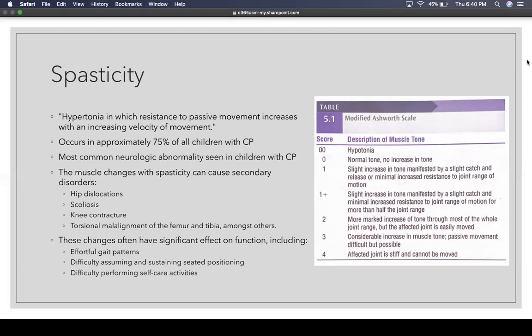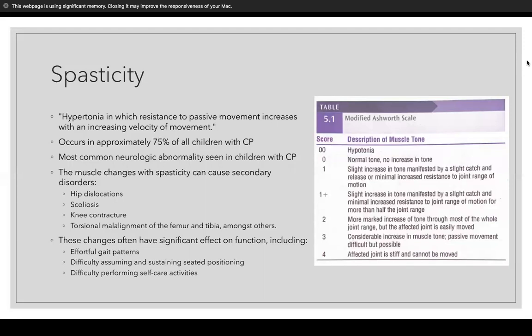The muscle changes with spasticity can cause secondary disorders such as hip dislocations, scoliosis, knee contractures, or torsional malalignment of the femur and tibia, amongst many other things. These changes often have significant effect on function, including effortful gait patterns, difficulty assuming and sustaining seated positioning, and difficulty performing self-care activities. So over here on the right, we have the Modified Ashworth Scale, which we're all familiar with. That's what they would use to grade this.